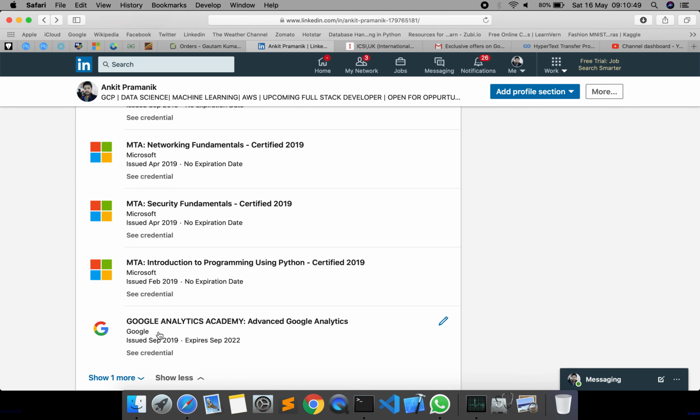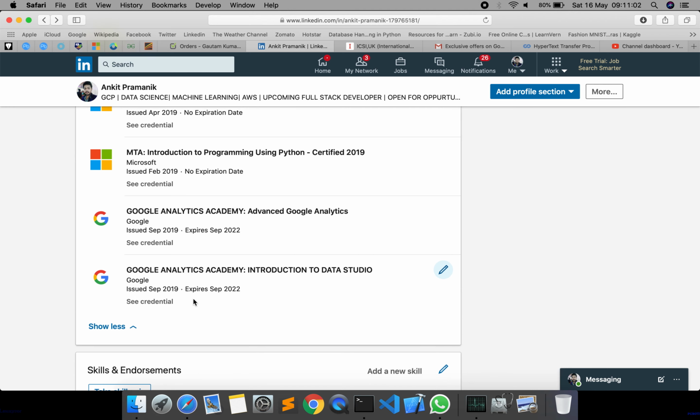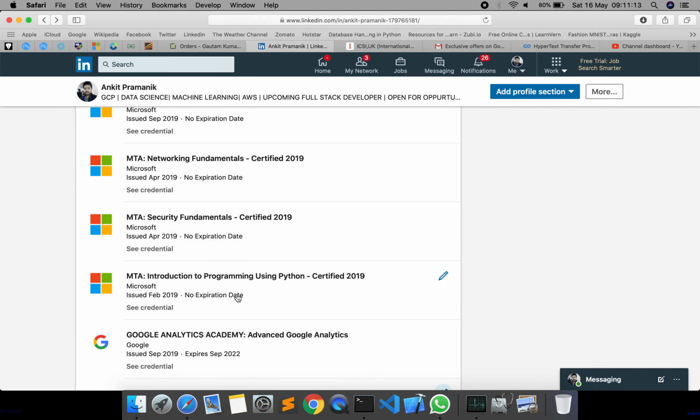There are basically two things you must remember about global certification: it may or may not have an expiry date. For a few certifications there is an expiry date. If you have heard of Certified Ethical Hacker or these Google certifications, you can see there is an issue date and an expiry date. But exams like Microsoft Technology Associate don't have any expiry date. Okay, so these are for lifetime.